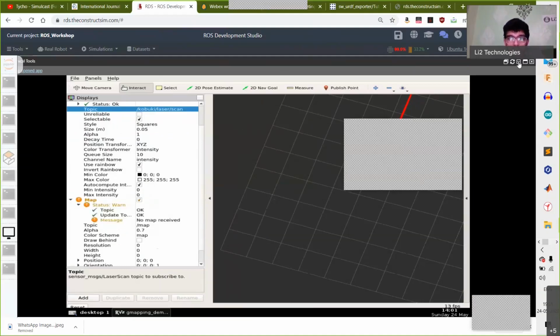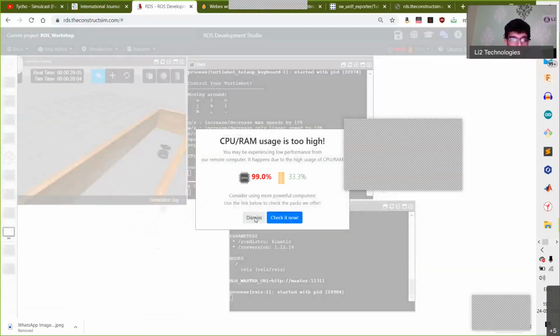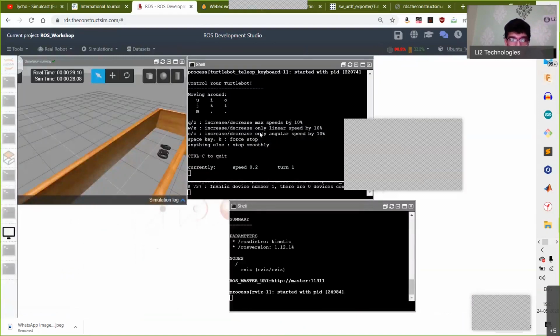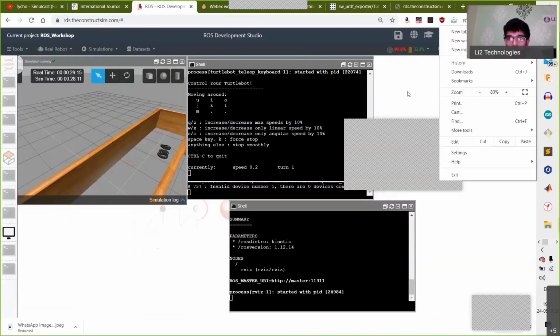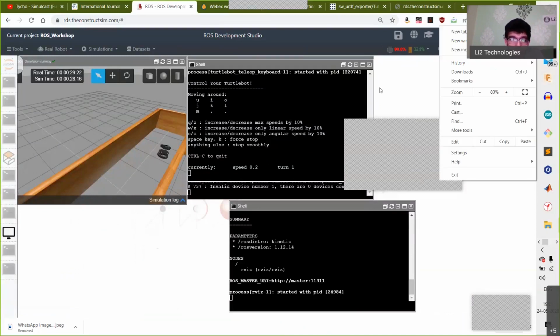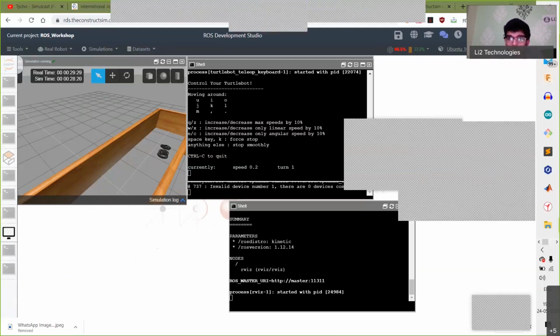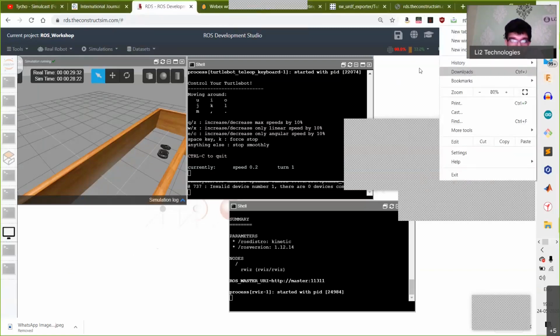The reason is the limitation of this online platform: it has only two CPUs, which are now running at super high usage, at 100%. So the mapping nodes, when we start running them, will be beyond the scope of what this current configuration can handle. Because of that, I'm just going to show you a small video of how you do the other stuff. And then after that, you can ask me questions about anything related to what you learned today, or anything robotics in general. So let's just wrap up with that particular video.